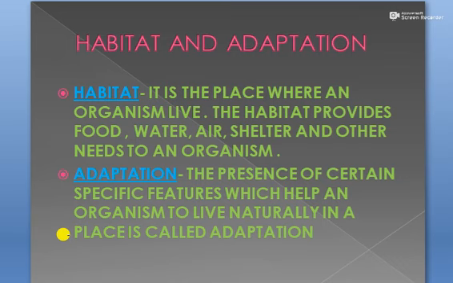Birds can fly in air because the body of the birds is made in such a way that they can easily fly in the air. So this is known as adaptation. The specific, important features present in the body of an organism which help the organism to live in a particular place are known as adaptation.